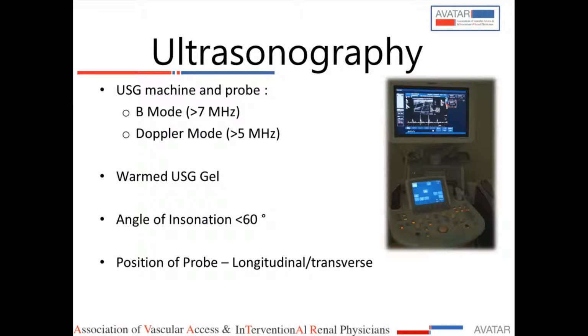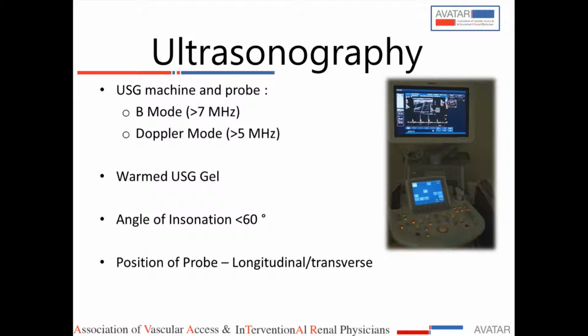Then the position of the probe, whether you should use a transverse or longitudinal direction. Generally Doppler assessment should be done in a longitudinal direction, but you can also put it in the transverse to assess any focal lesions. If you put the probe in transverse position, you can misjudge the diameter of the vessel if it is slightly inclined anteriorly or laterally. So longitudinal position is better to judge the diameter of the vessel.